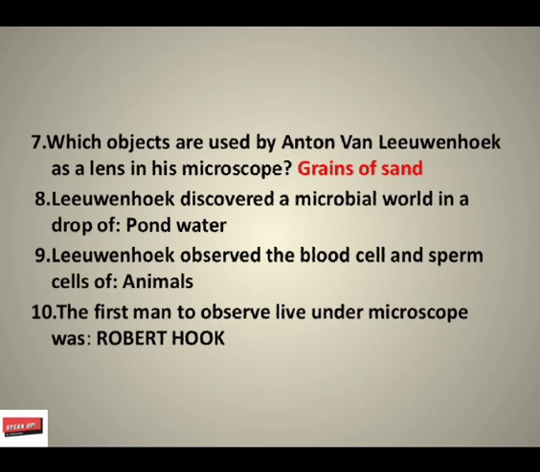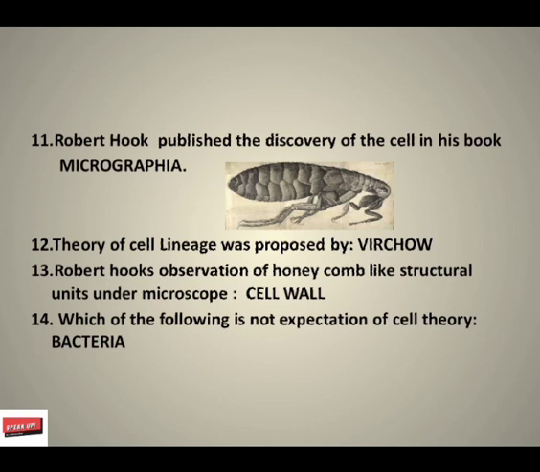Next, which object was used by Antoine van Leeuwenhoek as lens in his microscope? Grains of sand. Leeuwenhoek discovered a microbial world in a drop of pond water. Leeuwenhoek observed the blood cells and sperm cells of animals. The first man to observe life under a microscope was Robert Hooke. Next, Robert Hooke published the discovery of the cell in his book Micrographia, meaning Small Drawing.